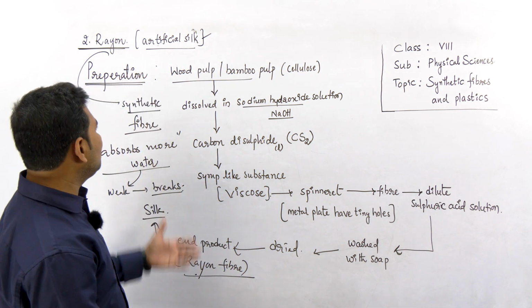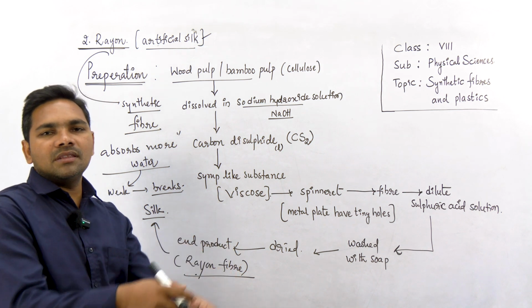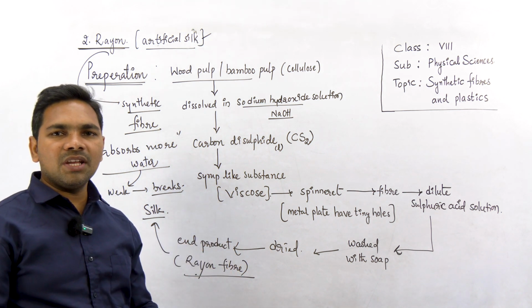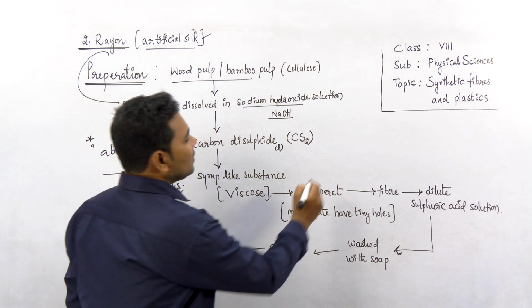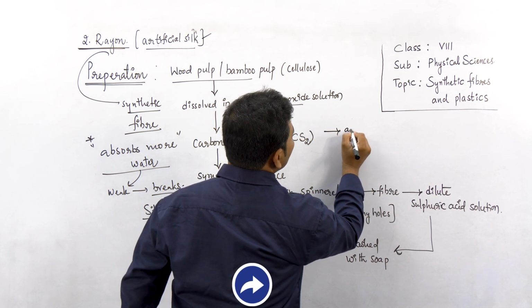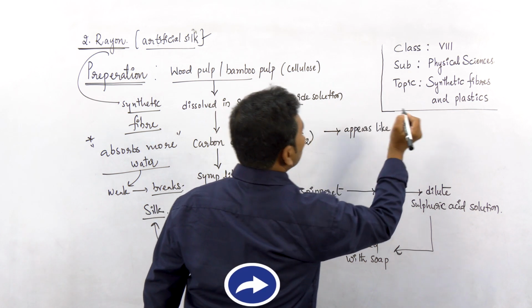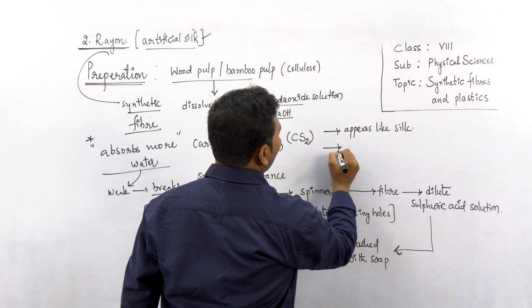So often this rayon fiber is mixed with other synthetic fibers to make it very strong. But this rayon also has two unique properties. One property is that it appears like silk, so it has replaced most of the silk items made.